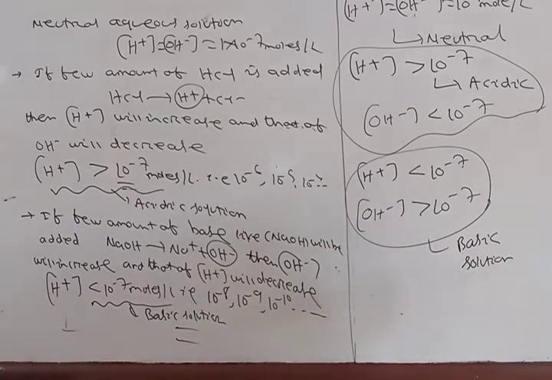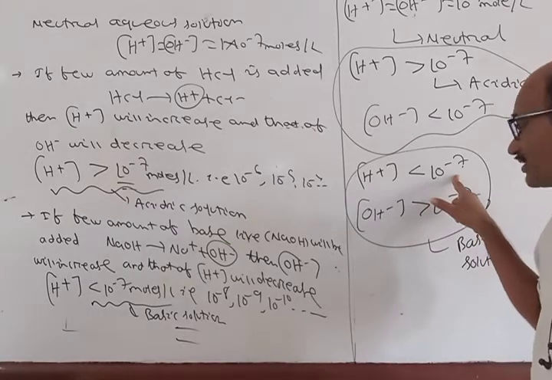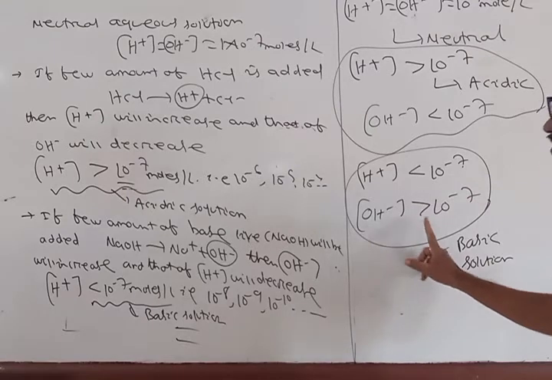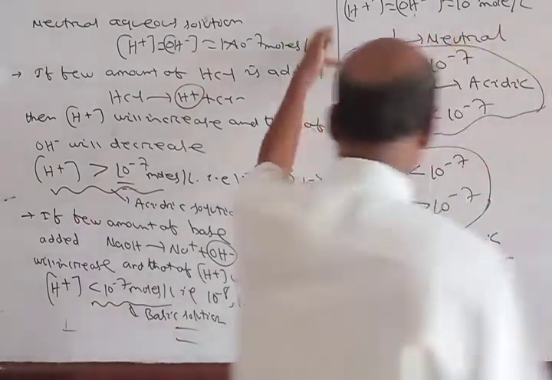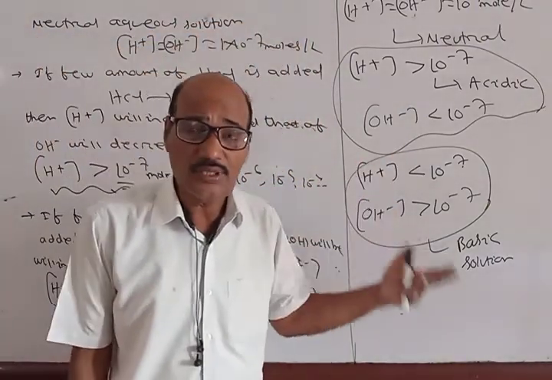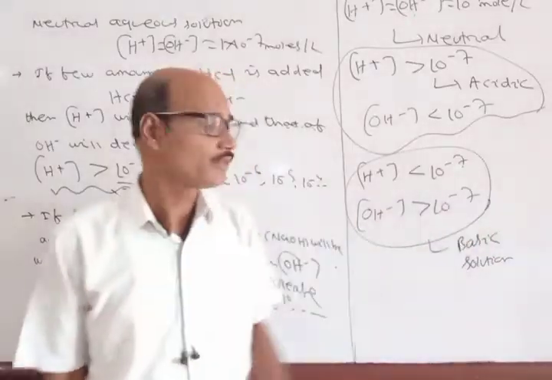Here H+ is less than 10 to the minus 7, which means it can be 10 power minus 8, or minus 9, minus 10, and OH minus is 10 to the minus 6, minus 5, minus 4 and so on. Accordingly we can determine whether a particular solution is acidic, basic or neutral.